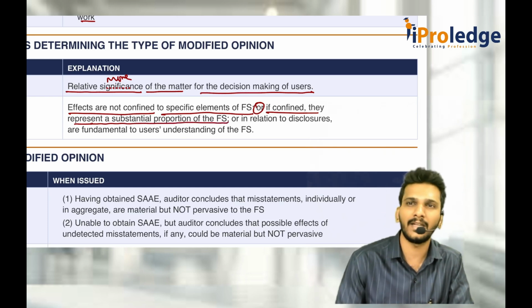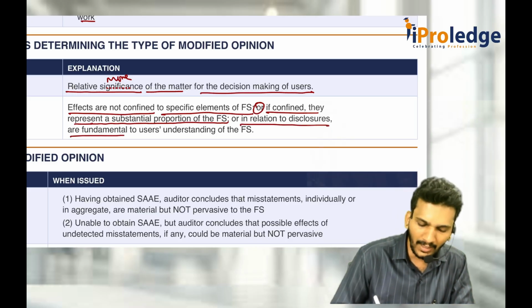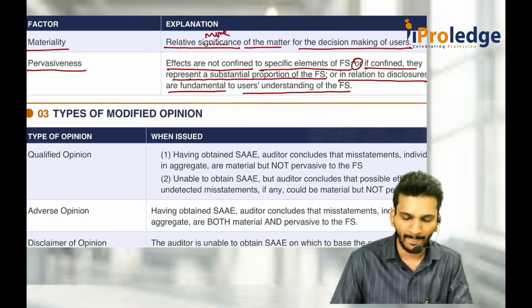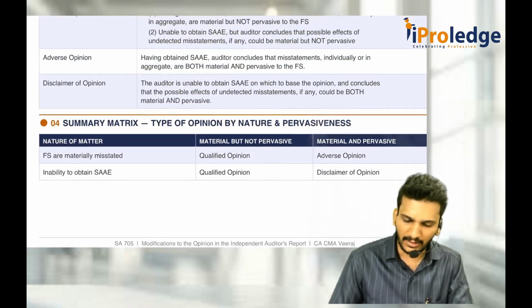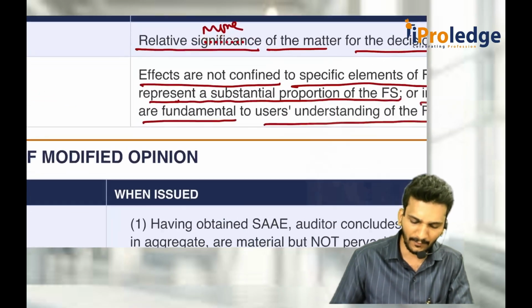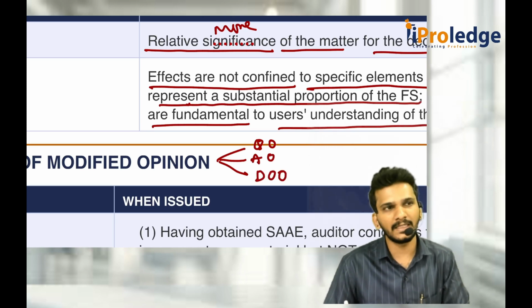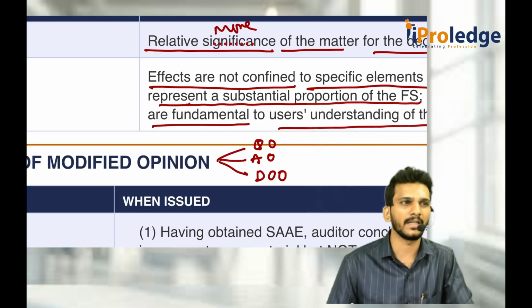90%, 80% of the items in the financial statements. In relation to disclosures, they are fundamental to the users' understanding of the financial statements. That is what we call pervasiveness. Now, what type of modification are we supposed to do? The type of modification mainly depends on... there are three types of modification of opinion. What are those three types? One is qualified opinion. Second is adverse opinion. Third is the disclaimer of opinion. It is not an opinion. Disclaiming the opinion, or not giving the opinion, is called a disclaimer of opinion.